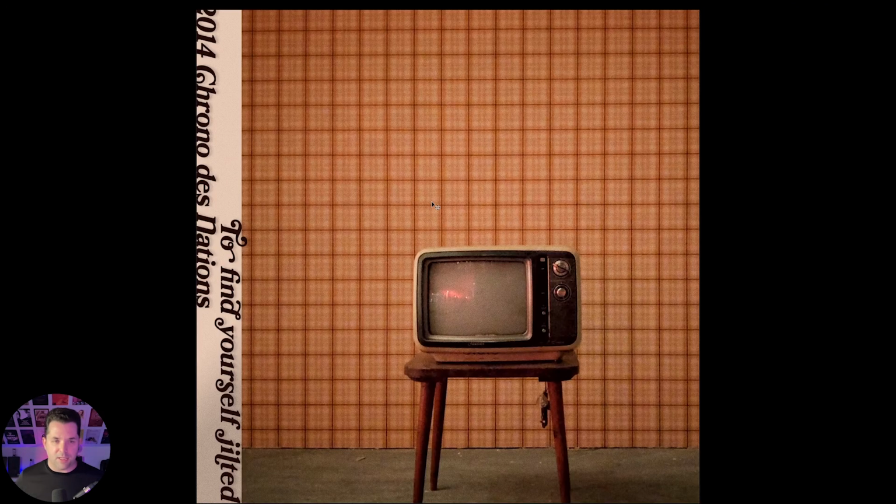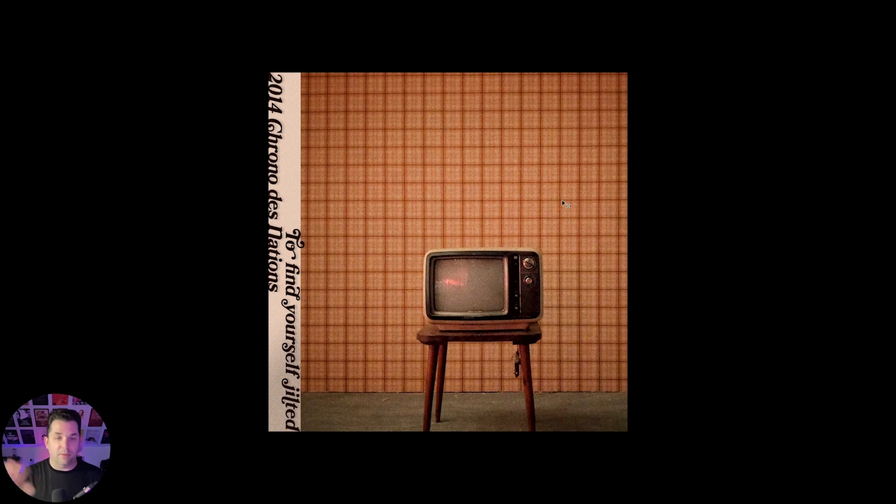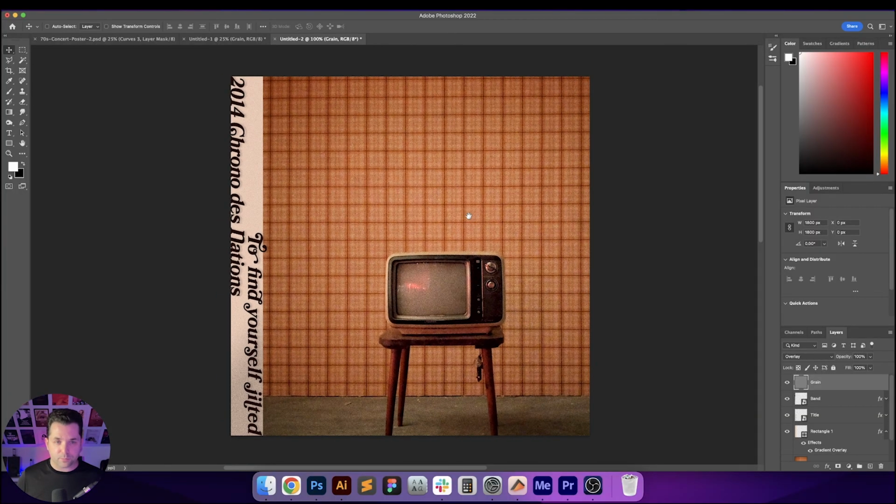So as you can see, when we added in that gradient overlay right there, most of the time, well, actually all of the time, you get a very clean look. But once you add something like grain on top of that, it's going to give it a lot more depth and just bring it through a little bit more. And I feel like we're definitely getting that effect on the bar and also on the type itself. So now that I've added it, I think I want it across the whole album cover itself.